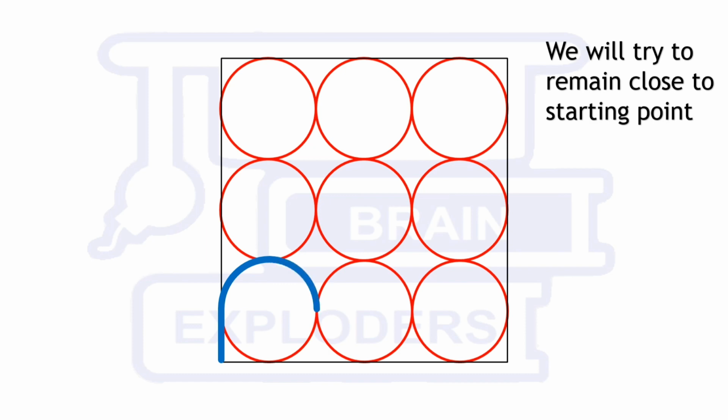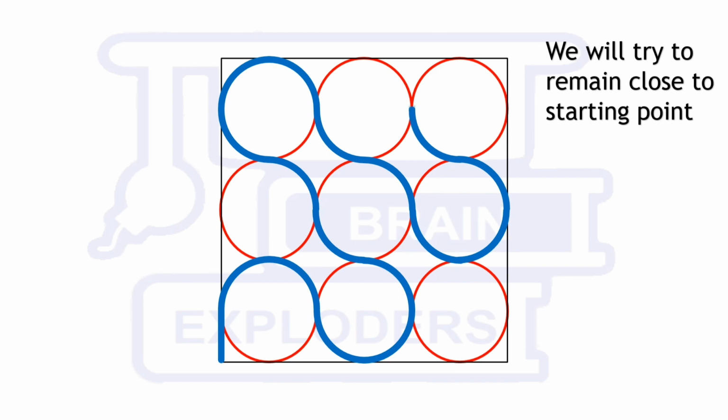but now we cannot turn toward the starting point, because after this we would not be able to take any turn without violating one of our conditions. So we will have to go away from our starting point, but again we will try to turn towards our starting point as much as possible, and in this way our path will be as long as it can be.